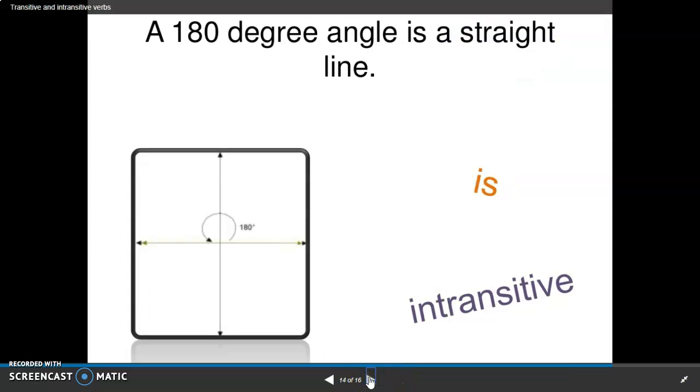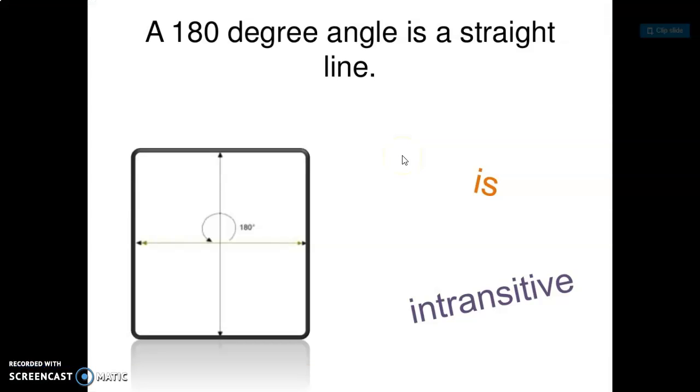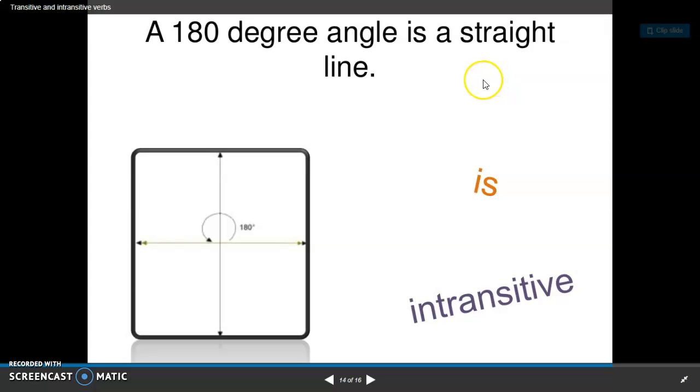A 180-degree angle is a straight angle. A 180-degree angle is who or what? This one says a 180-degree angle is a straight line. Well, who or what is a straight line? We can't answer that. It would just take us back to 180 degrees. And so this word is, which is a linking verb and doesn't have an action to it, is intransitive.